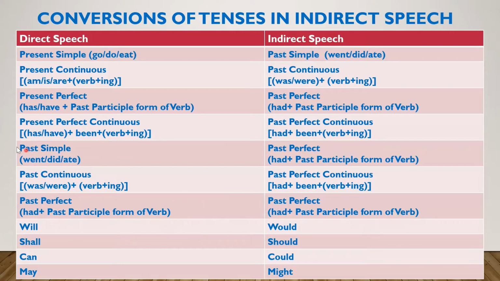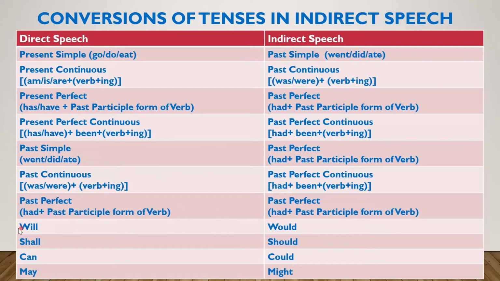So these are the conversions for past tenses. Past simple changes into past perfect. Past continuous changes into past perfect continuous. Past perfect remains the same as past perfect. And also past perfect continuous remains the same as past perfect continuous.